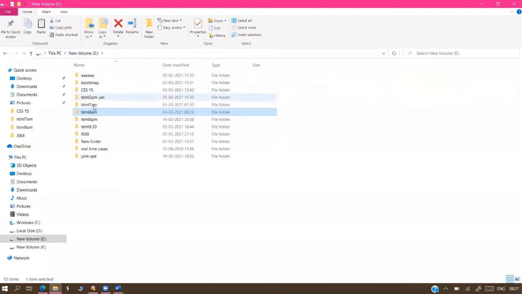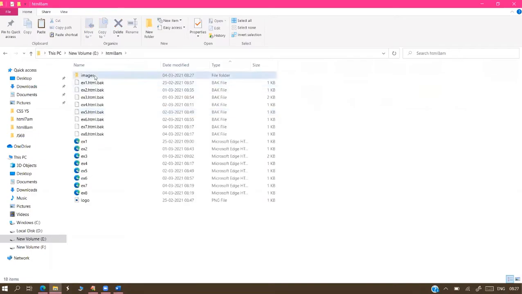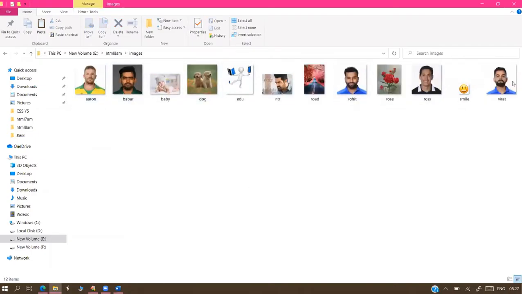So our project is HTML8 PM. This is our project folder. Inside that I created one images folder, and in it I downloaded all the images required for my programming.